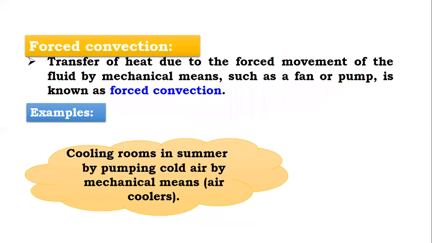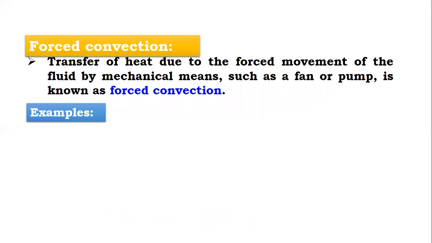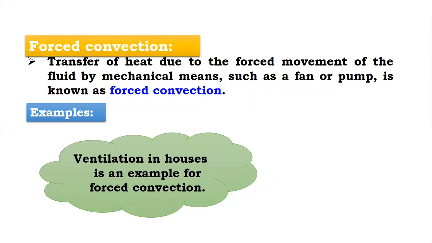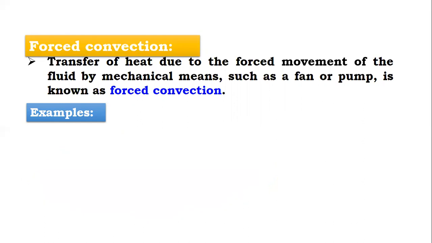Now cooling of a room during summer is forced convection, means we are forcing the convection by mechanical means, by using a cooler, by using AC, etc. An exhaust fan is also an example of forced convection. Ventilation in a house is an example of forced convection.